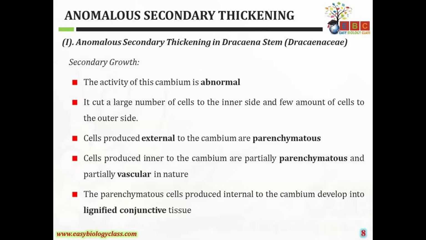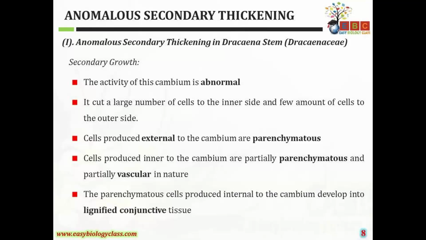The cells produced external to the cambium are parenchymatous, and the cells produced inner to the cambium are partially parenchymatous and partially vascular in nature.